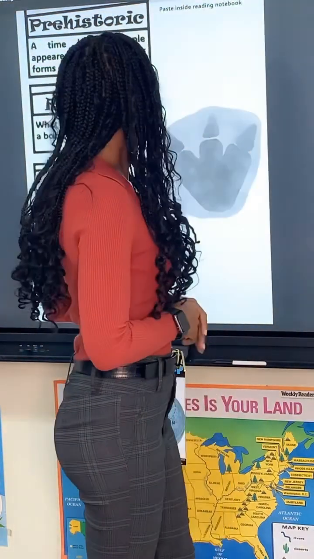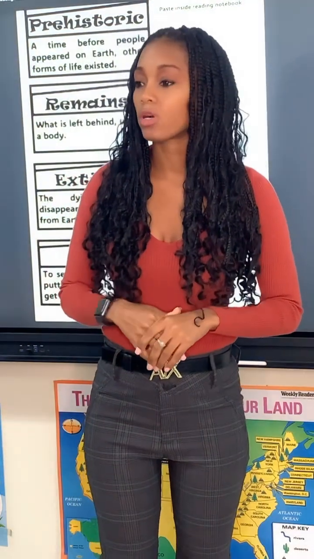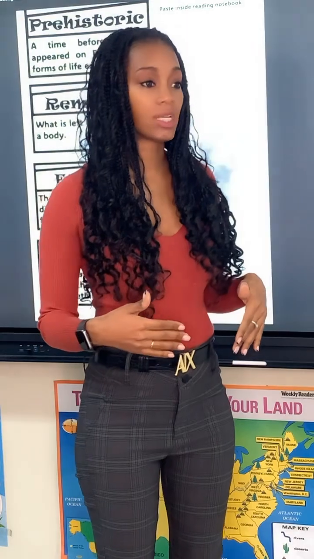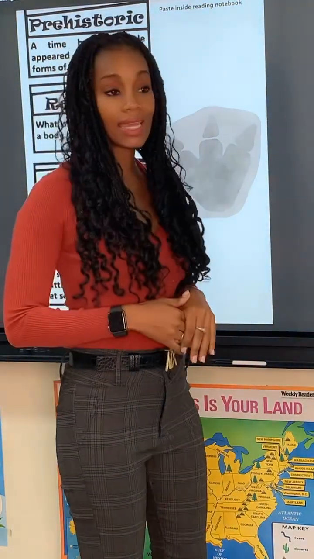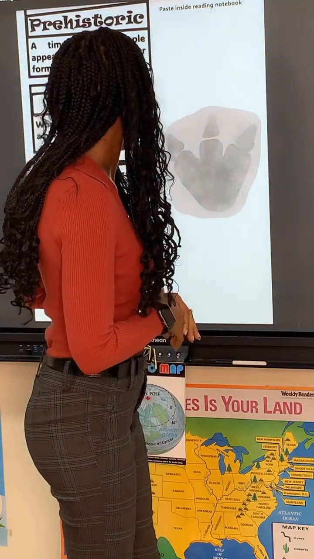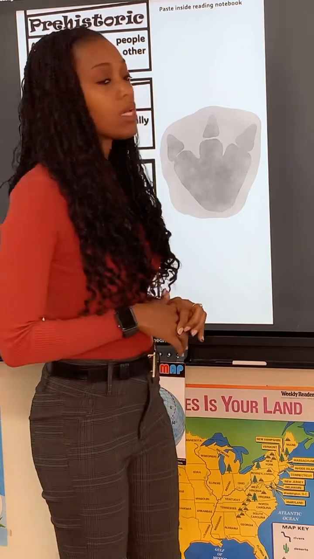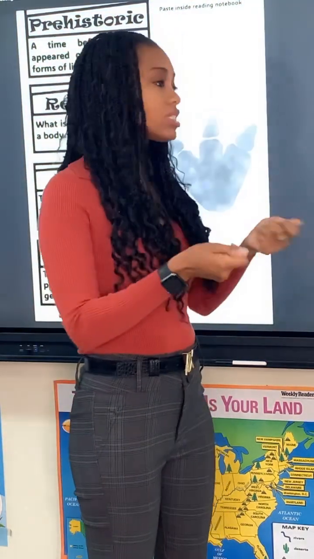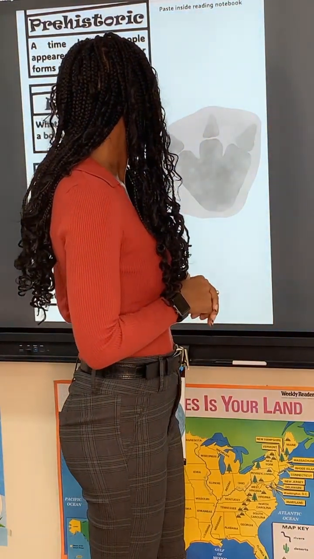Remains. Remains are what is left behind, usually a body. So when a dinosaur has passed on, what's left behind is their remains, and we'll see it in like the sand, okay? Extinct. When an animal has been extinct, they are dying out, or it is the disappearance of a species from this earth. And to sift something is to separate or sort out by putting it through a sieve to get something valuable from it.